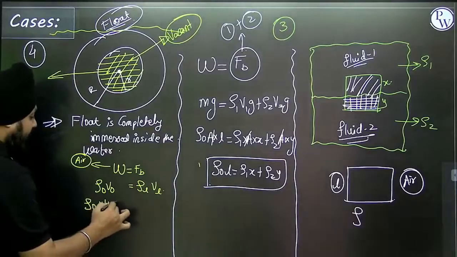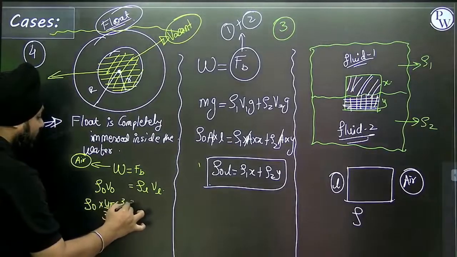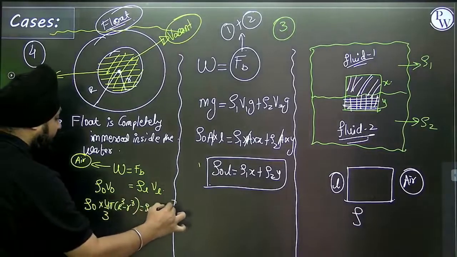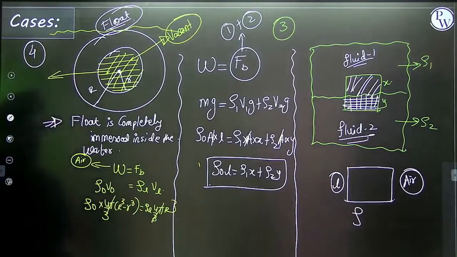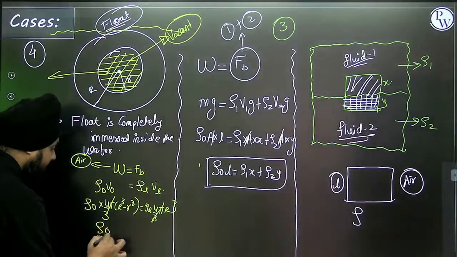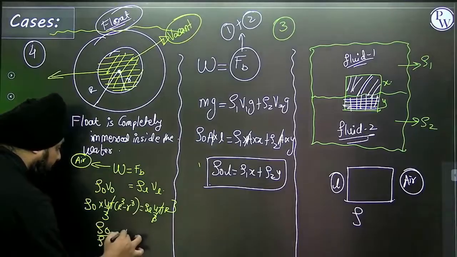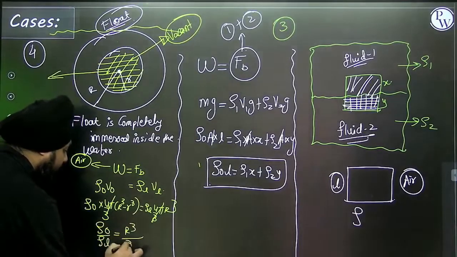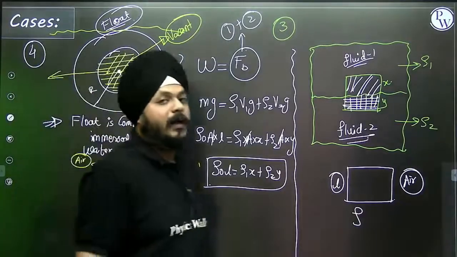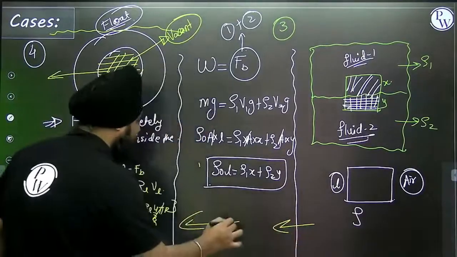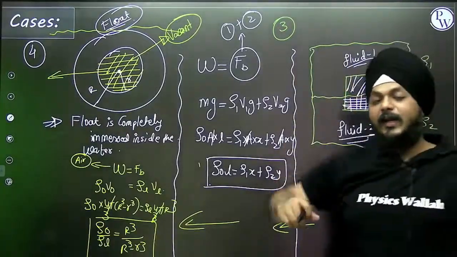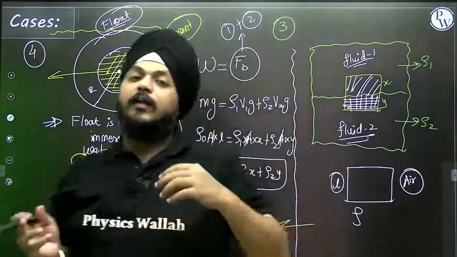Four by 3 pi capital R cube minus small r cube. Density of the fluid, 4 by 3 pi capital R cube. This thing is going to cancel, right? So finally we have density of the object by density of the fluid equal to R cube by R cube minus small r cube, right? This is how Archimedes principle is applied, and the law of flotation is used. Okay, so these are some of the cases of the Archimedes principle and the law of flotation.